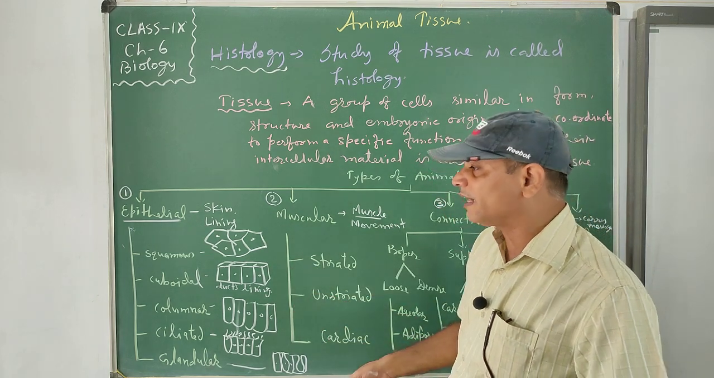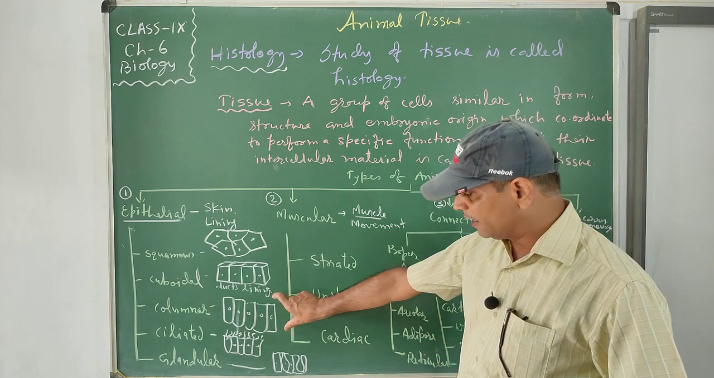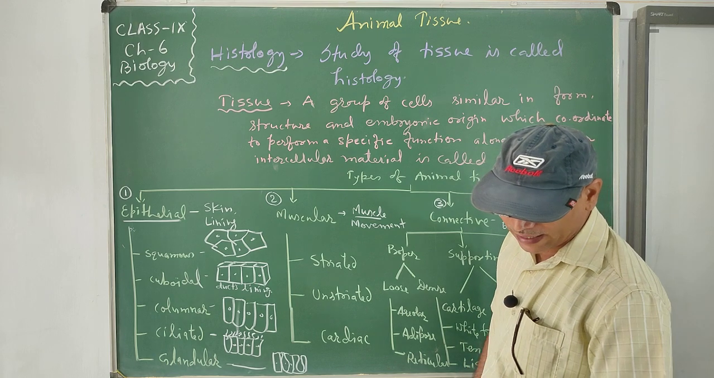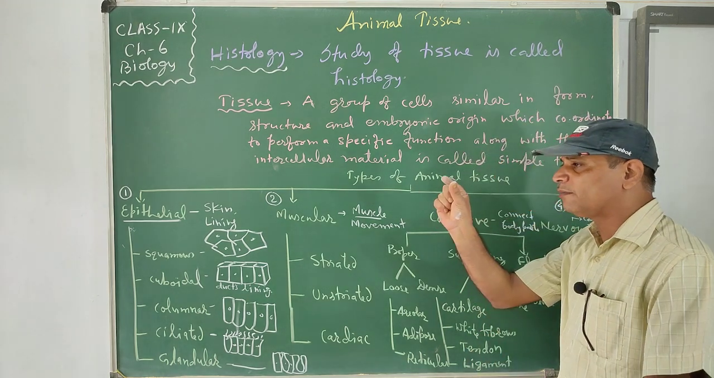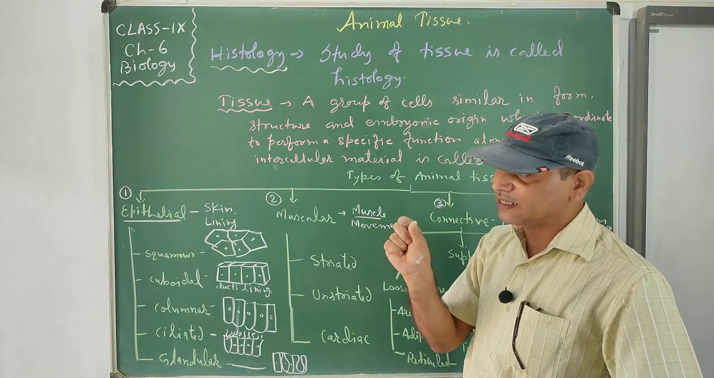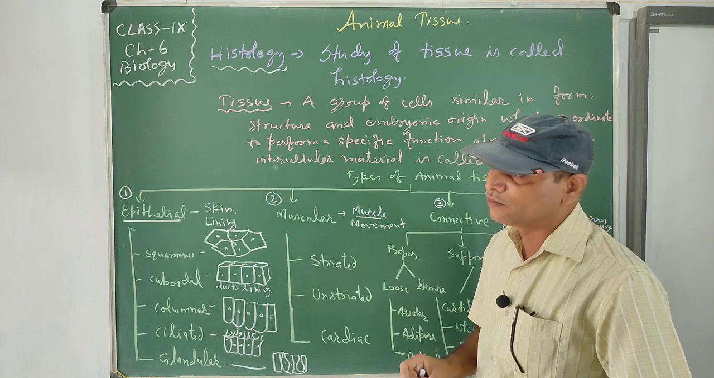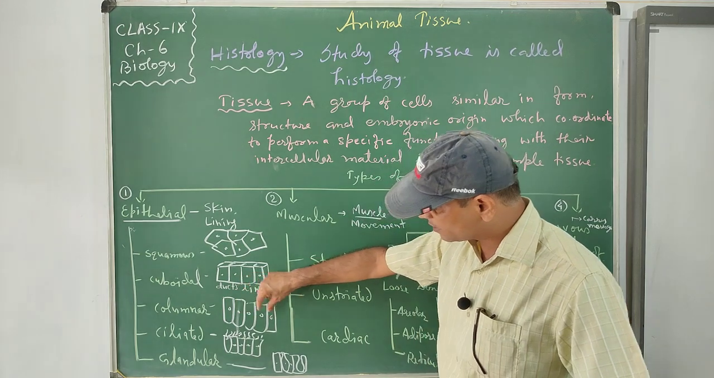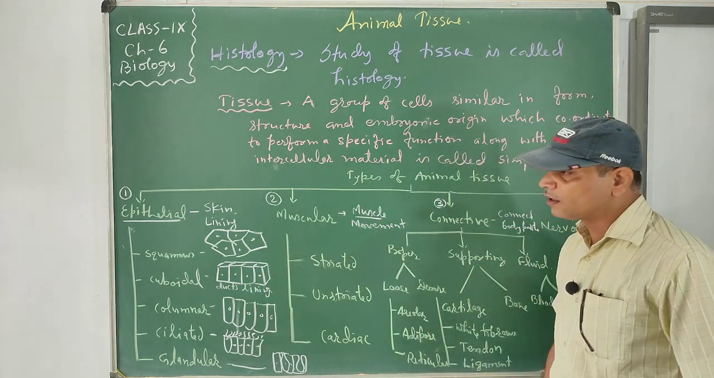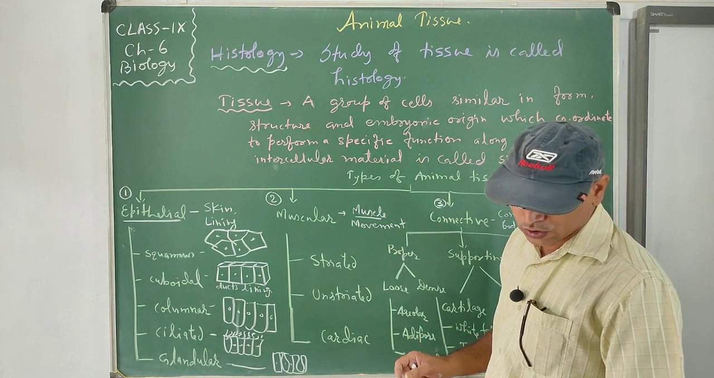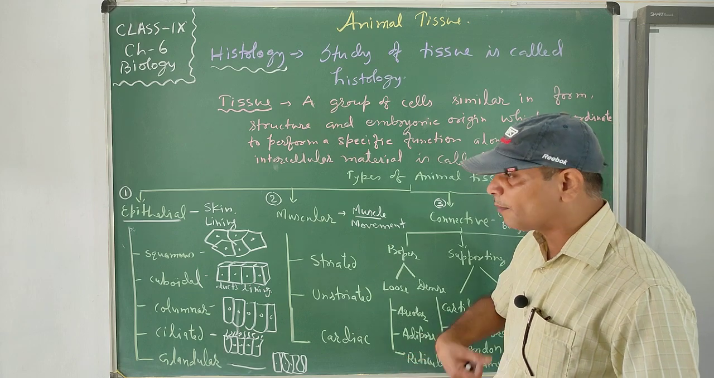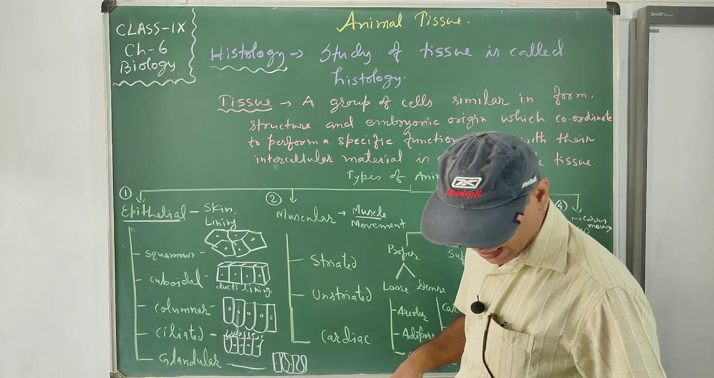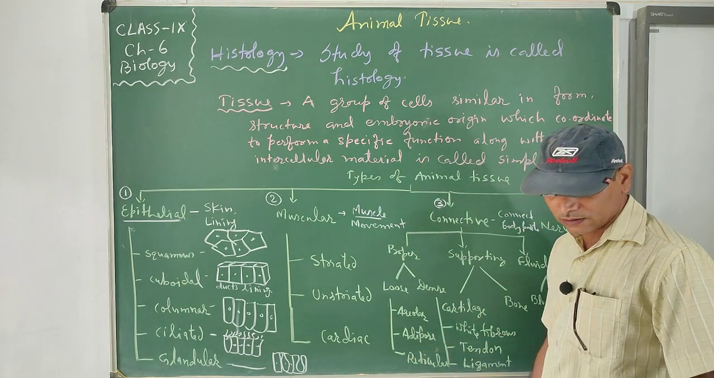After that, the columnar epithelium, whose structure is rectangular. The cells are tall and quite narrow. It means their breadth is less and length is more. So it is found in the lining of the stomach. Our stomach lining is made with the help of this one, and the respiratory passage.